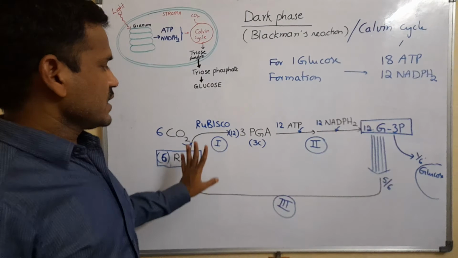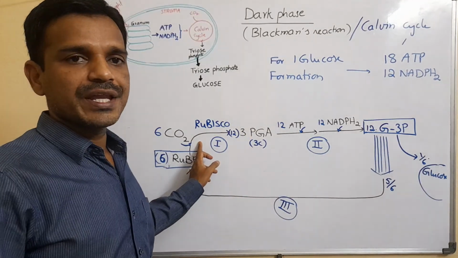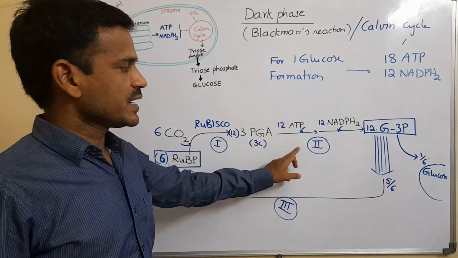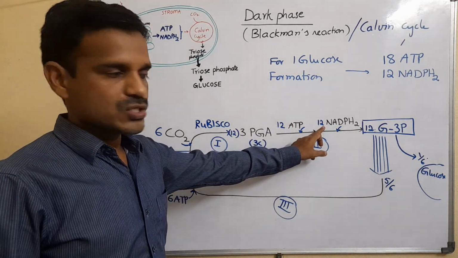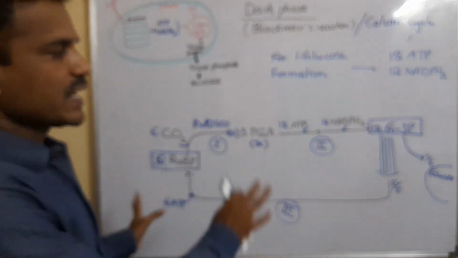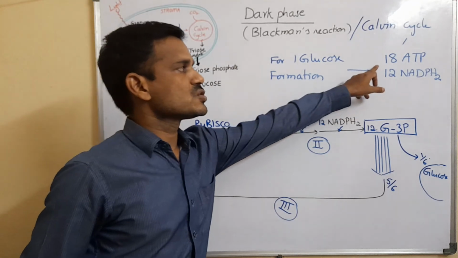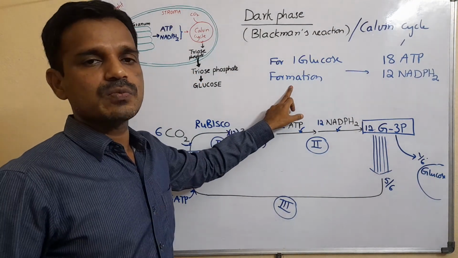In the Calvin cycle, in the first step there is no ATP or NADPH2 consumption. In the reduction step, the second step, 12 ATPs and 12 NADPH2s are consumed, and in the third step 6 ATPs are consumed. In total, in the Calvin cycle 18 ATPs and 12 NADPH2s are consumed for the production of one glucose molecule.